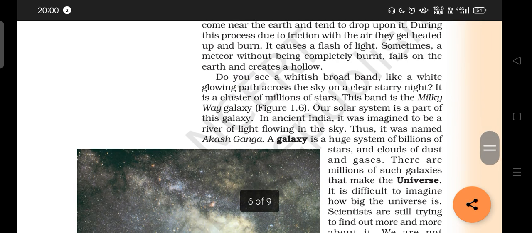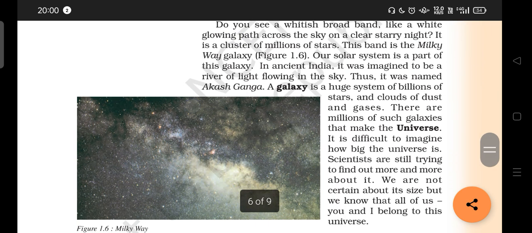Now, next, a very important part, we are going to study about the Milky Way. Sometimes when we see the sky at night, you can see some white glaze of light, like a broad band of white color light, in a clear starry night. It is nothing but a cluster of millions of stars.